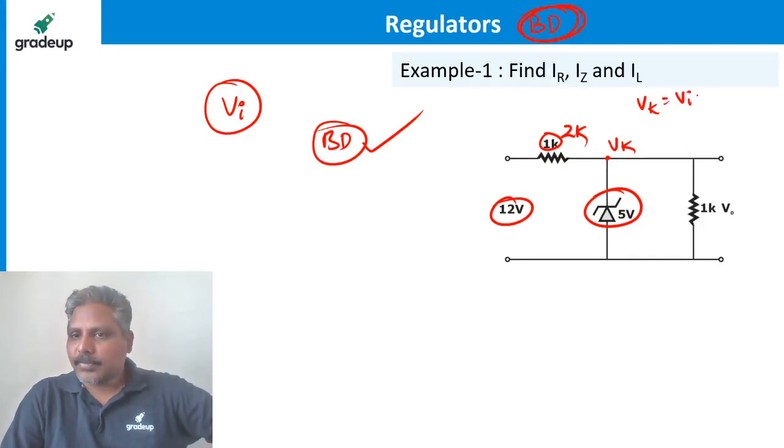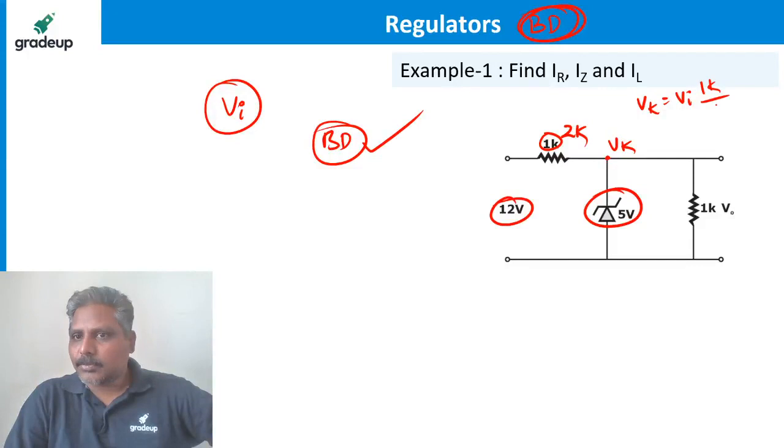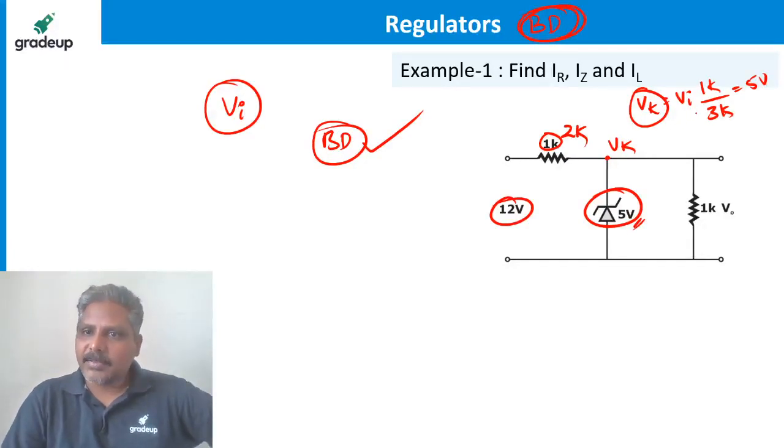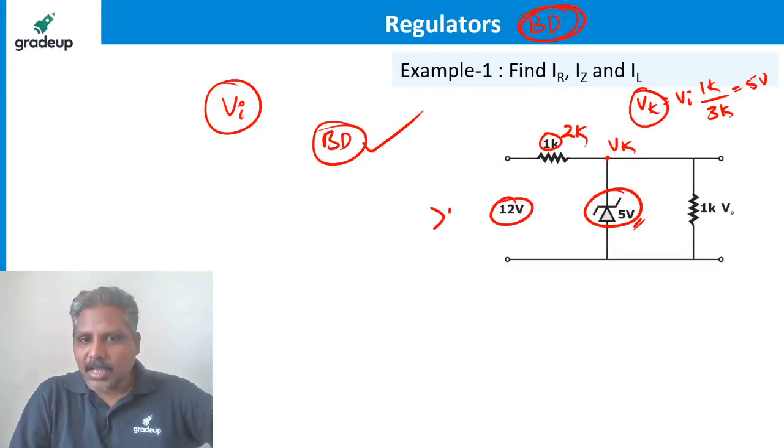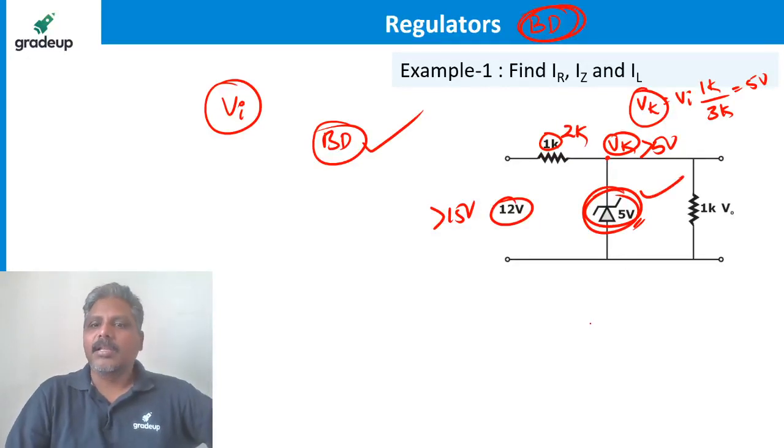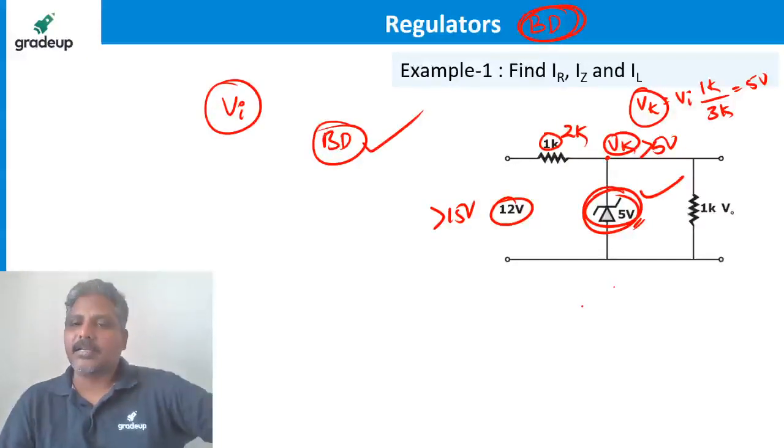VI into 1K by total is 3K. How much is minimum required for me? It is equal to 5 volts because the Zener breakdown is 5 volts, right? So how much is VI? 15 volts. So the minimum input should be more than 15 volts. Then the voltage here will be more than 5 volts. Then the Zener will be in breakdown. Then only it is working as a regulator.